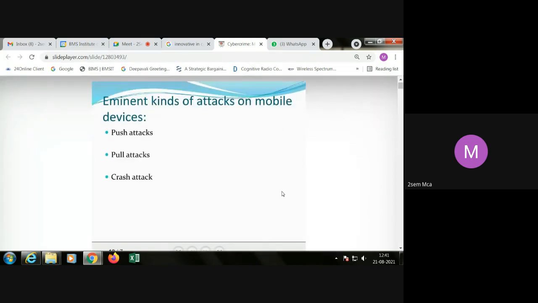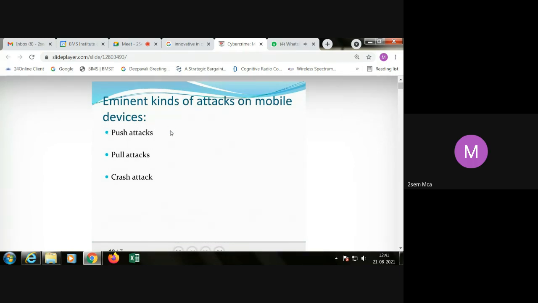Some of the eminent kinds of attacks on devices are push attacks, pull attacks, and crash attacks. Push attacks mean installing applications onto the mobile devices, pushing the application onto the device and expecting the user to perform click or touch events.